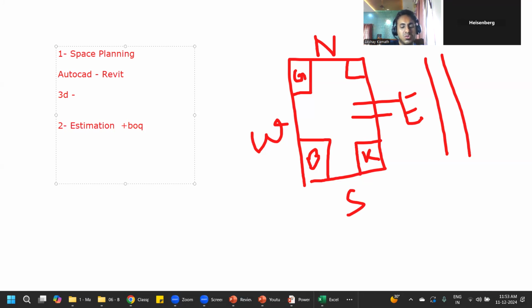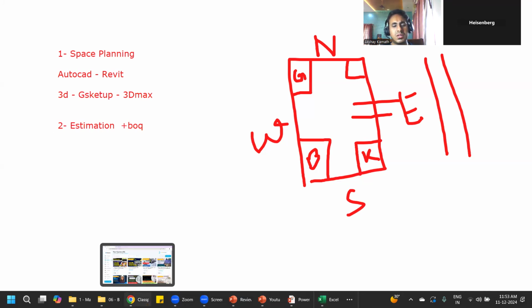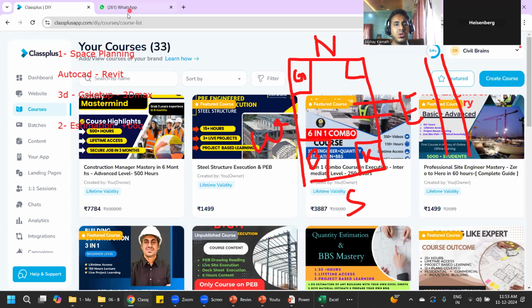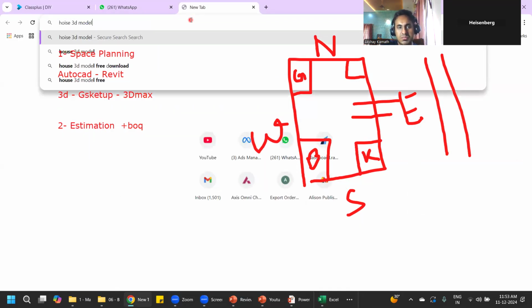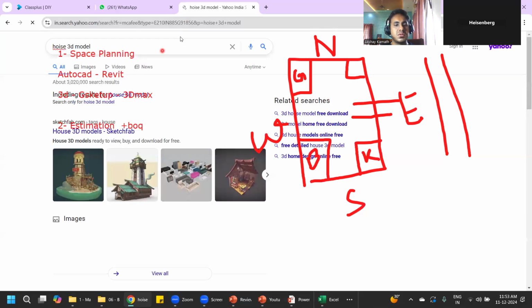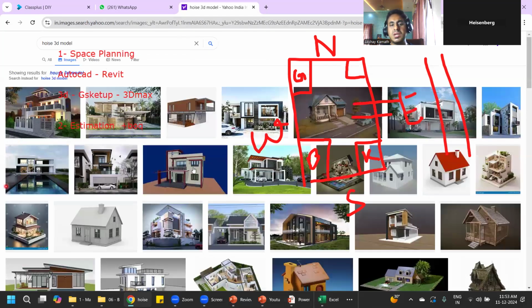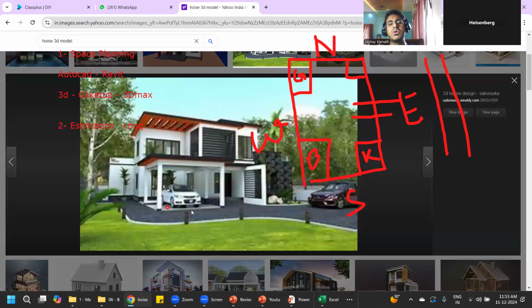In that we have Google SketchUp. I'll write Google SketchUp. And also you can use 3ds Max software. Anyone is okay. Instead of 3ds Max, you can go for Google SketchUp. If you learn 3ds Max also, okay. Both will do the 3D modeling part only. I'll show you one 3D house model. So this 3D model you can see, no? These things we are going to do in either Google SketchUp or 3ds Max software.